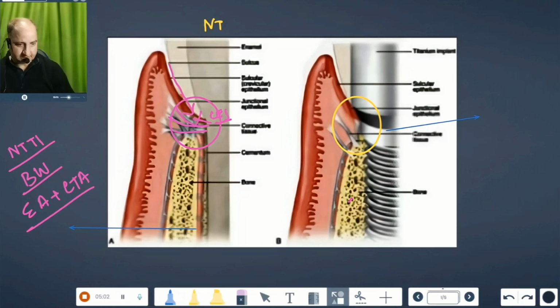While in case of the dental implant, the implant tissue interface is weak because of the presence of the parallel arrangement of the collagen fibers within the connective tissue along the length of the implant collar and the presence of the long junctional epithelium, which makes the apical penetration of bacteria from the sulcus easier.